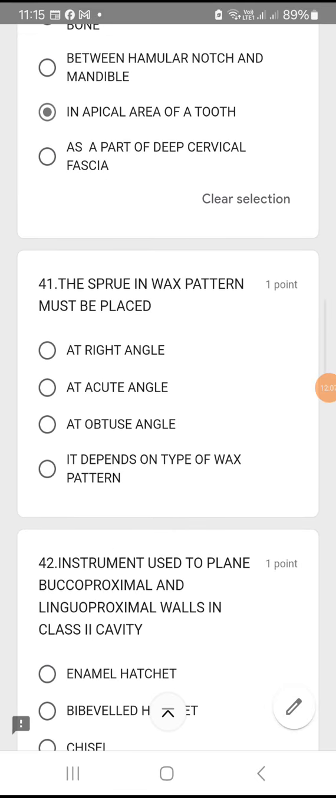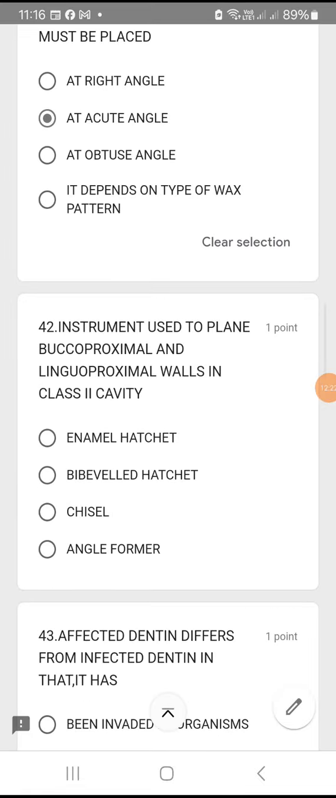Question number 41. The sprue in the wax pattern must be placed at what angulation? We have learned in prosto, sprue in wax pattern must be placed at an acute angle. Okay, so option B.